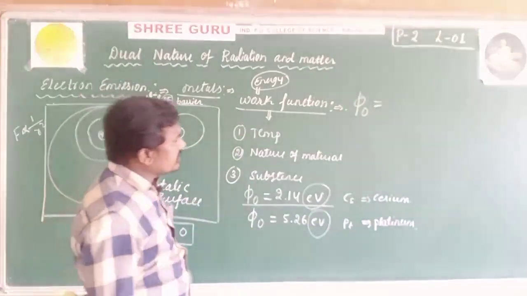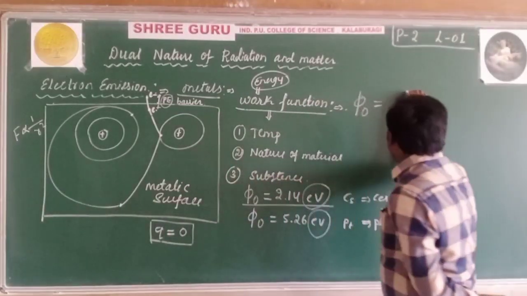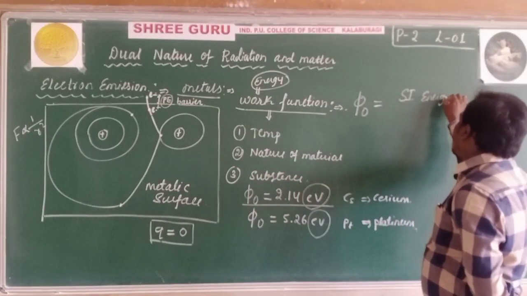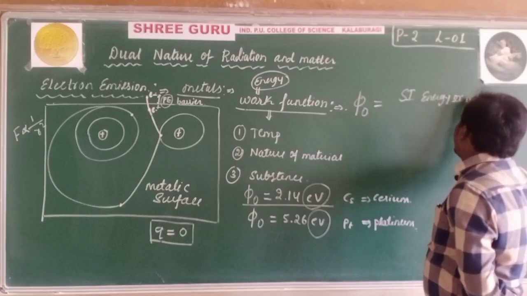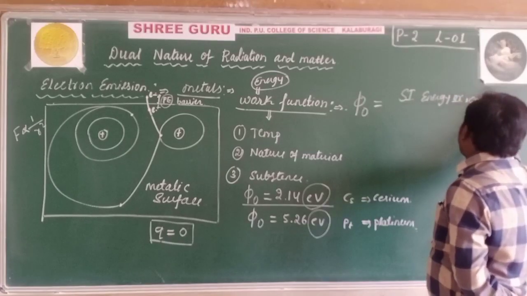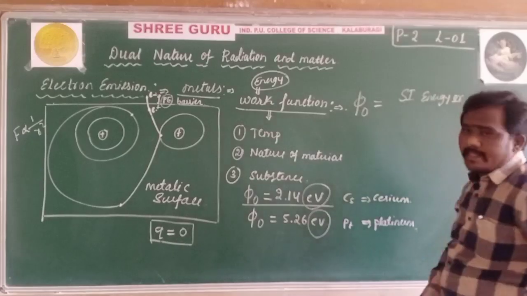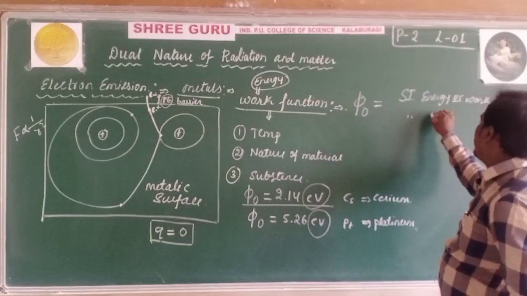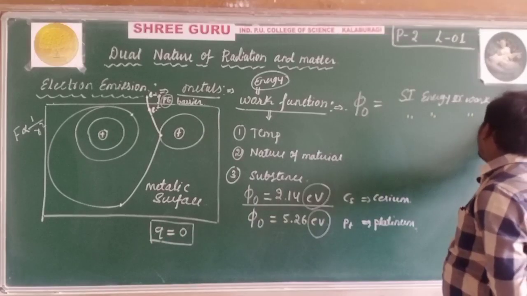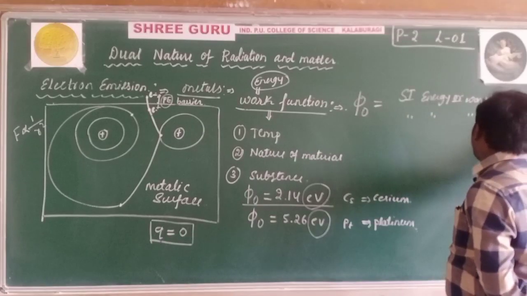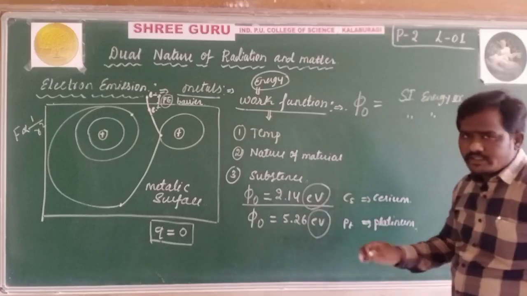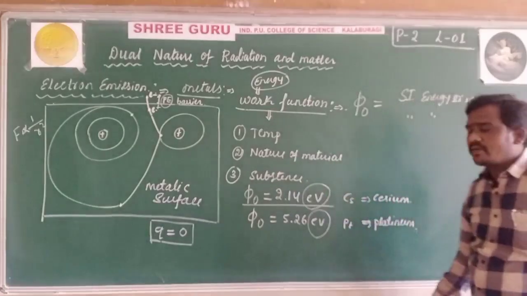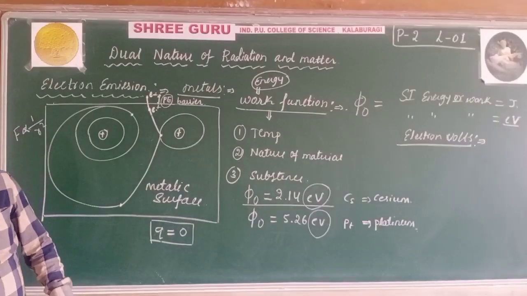We already know the SI unit of energy or work is the joule. Another SI unit of energy or work is the electron volt. This is also one of the SI units. You already studied this in the electrostatics chapter.